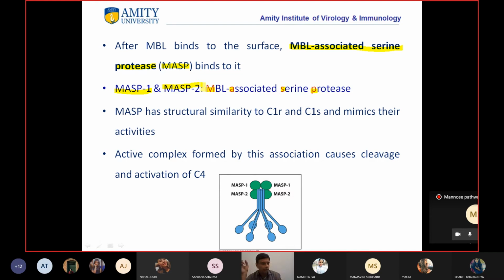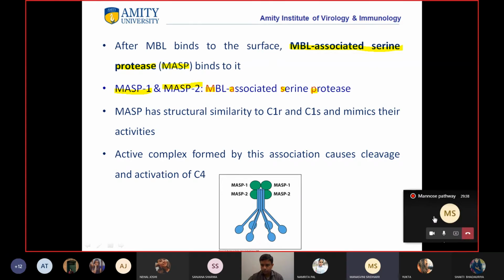Students, do you know what proteases are? I'm sure you may have studied this in biochemistry. Sir, they're enzymes which degrade proteins. Yes.